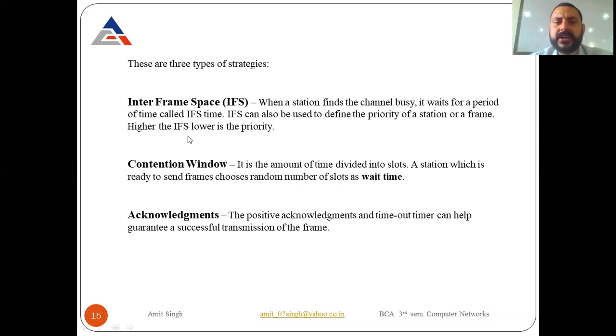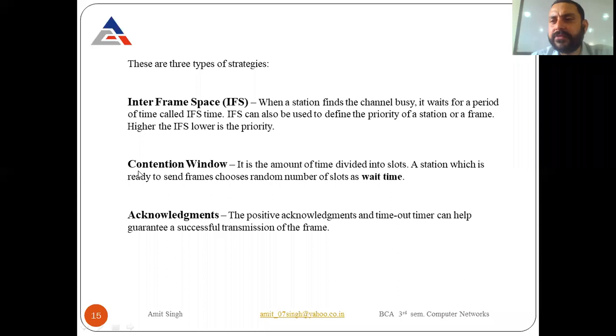The higher the IFS, the lower the priority. If the IFS, the interframe space time, is greater, automatically the priority is lower.